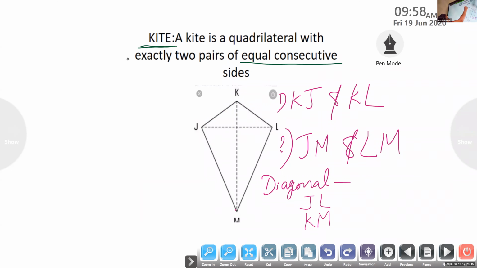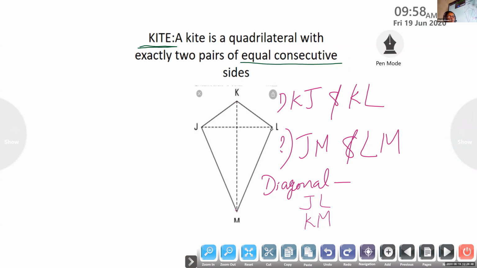By seeing this figure, can you say which diagonal bisects which? KM bisects JL. JL bisects KM. Is that correct? Which diagonal is bisected?